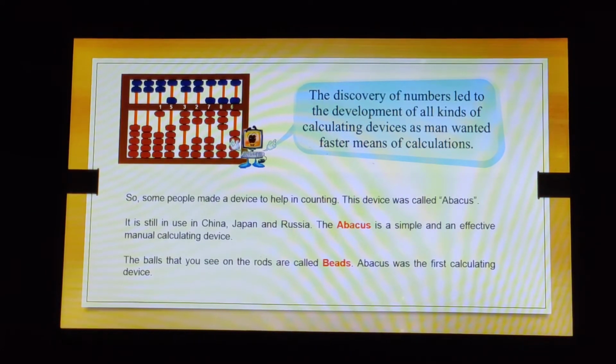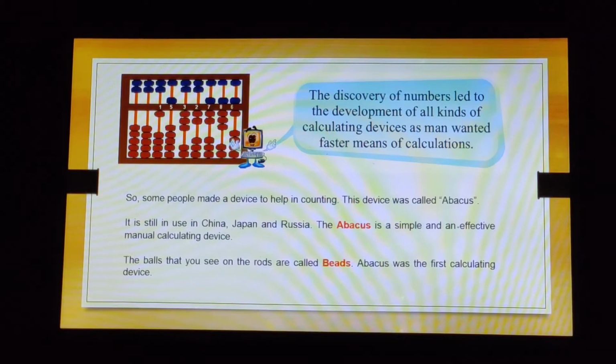So many people made a device to help in counting. This device was called abacus. Now children, look at the image there. Okay, the beads in blue color and red color, this instrument is called abacus. Now what is it saying? The discovery of numbers led to the development of all kinds of calculating devices as man wanted faster means of calculations, right? Like it was difficult to count with the help of pebbles. It is still in use in China, Japan and Russia.